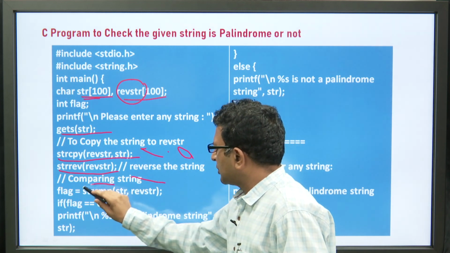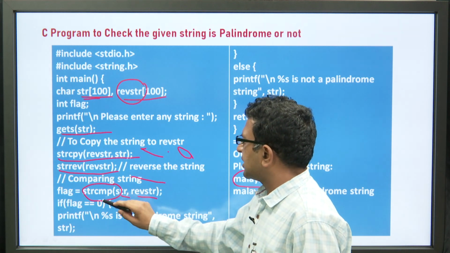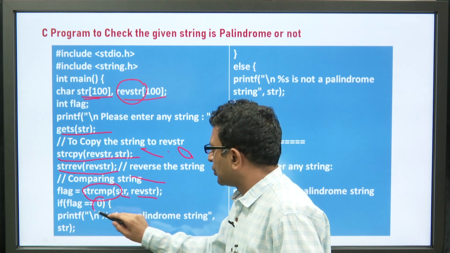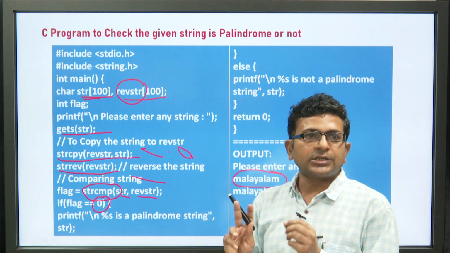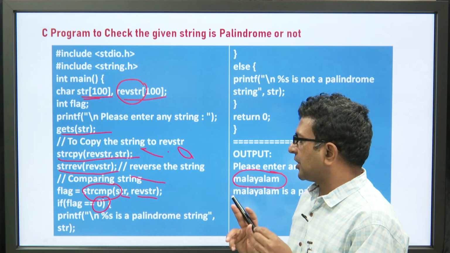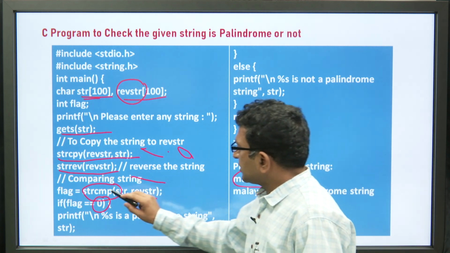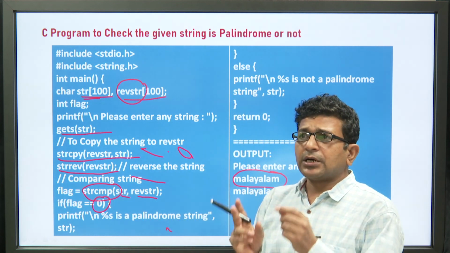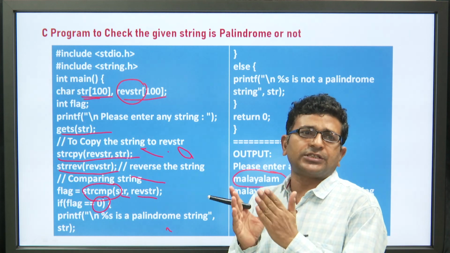Using the strcmp function, we provide these two strings to it. If it returns 0, it means both strings are similar. If it does not return 0, it means both strings are not similar. Just see here, the strcmp function compares the ASCII value of the first character of each string.